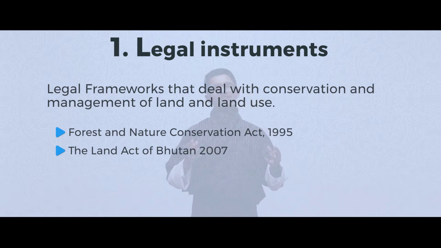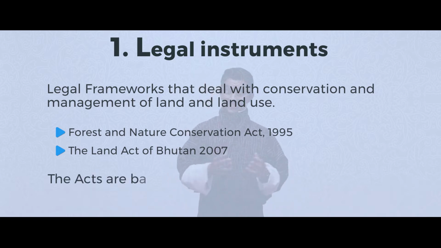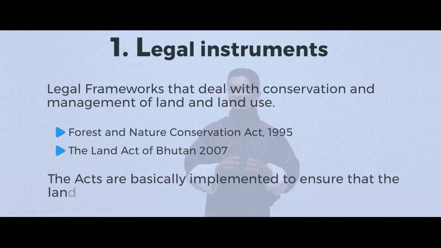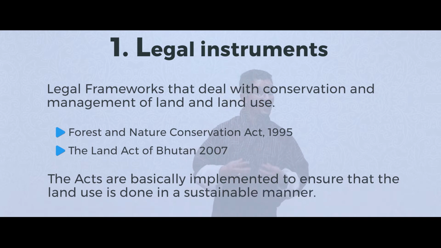If we look at these acts, they are basically designed and implemented to ensure that land use is done in a sustainable manner. When I say sustainable manner, I mean ensuring that land use is done, and at the same time we also meet the need of environmental conservation without compromising the quality of land.